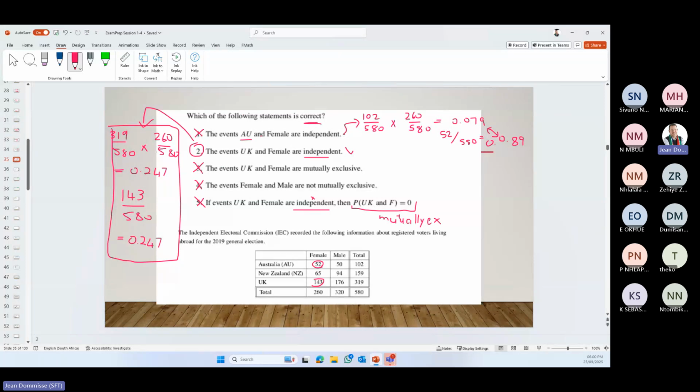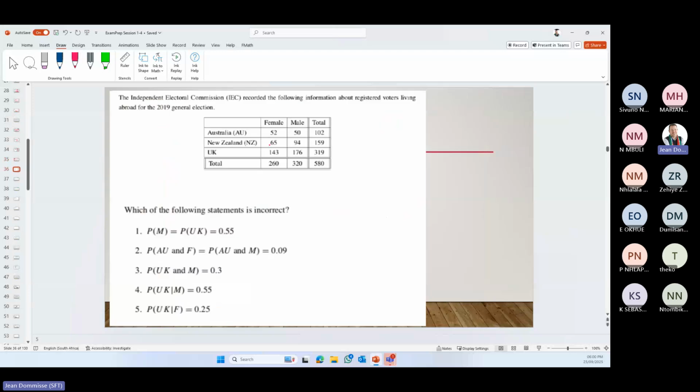If I've worked out that first one and I saw it's not correct, then you basically know option 2 is the one that is correct. So depending how much time you have, you can just select that or you can work it out. So decide how the paper goes and if you can spend time on that.